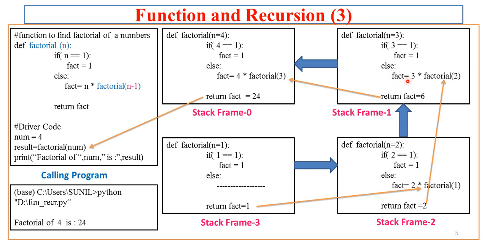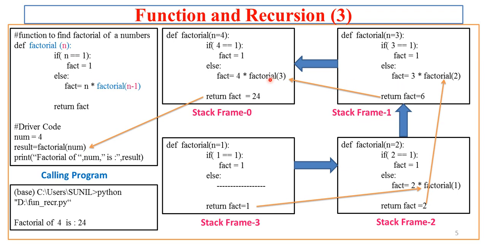So here the fact variable takes value 6, and that value 6 in turn will be returned, because as this statement has got completely executed, it will come to the next part of the function code, and it will now try to return the value of fact, that is 6, to the copy from which this frame was generated.